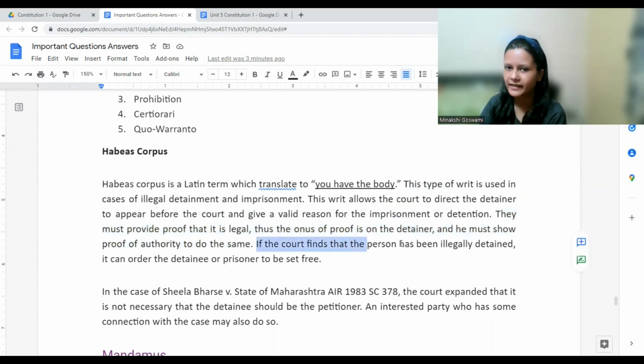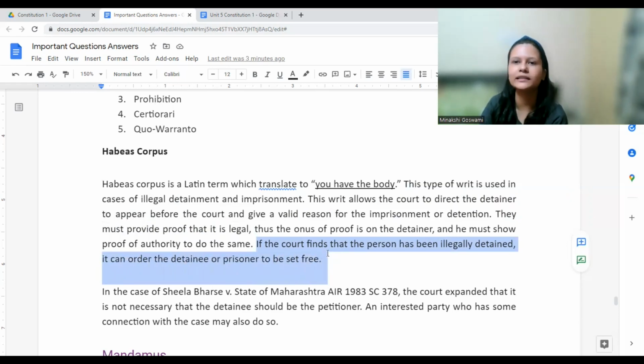If the court finds that the person has been illegally detained, if the court feels that this ground is not proper, it's illegal, it's violating a law, he was not produced before a magistrate within 24 hours, and he was simply kept in prison or lockup, in such cases the court can order the detainee or prisoner to be set free. That this ground is not proper, you release this person. Like that also the court may say.